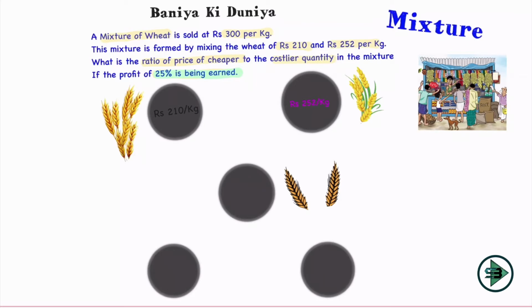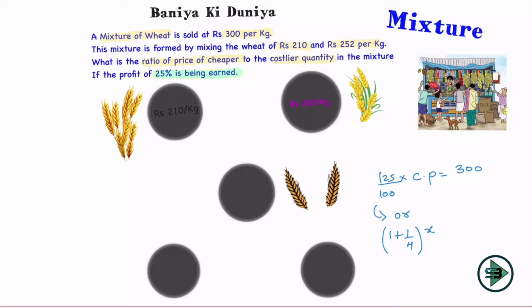But 25% profit is being earned on the cost price. So I need the cost price of the mixture. So what do I know? Whatever the cost price is, it is increased by 25%. So 125% of the cost price is nothing but 300. And that will help me find the cost price, because I can compare only the cost price with the cost price. Or I can use one more method.